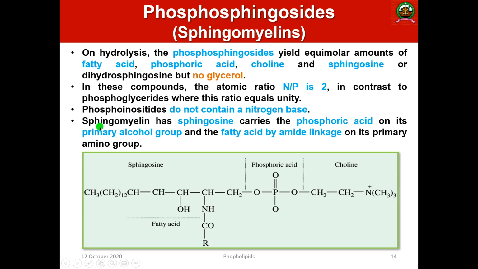Then this sphingomyelin has a sphingosine which carries the primary alcoholic group. This primary alcoholic group has a fatty acid side chain, and the primary amino group has an amide linkage. So this is the structure of sphingomyelins. These are the phosphosphingosides.